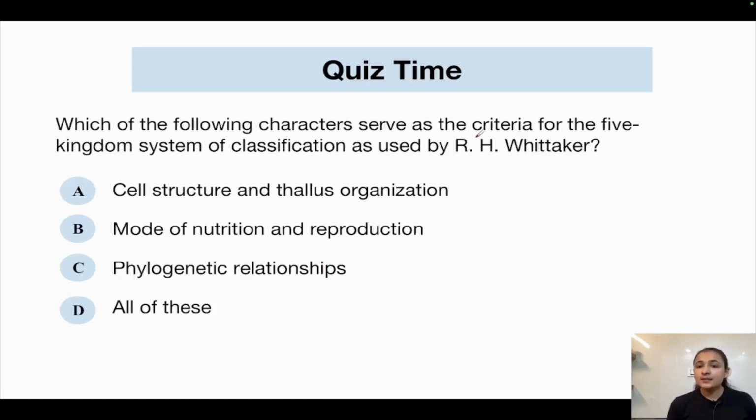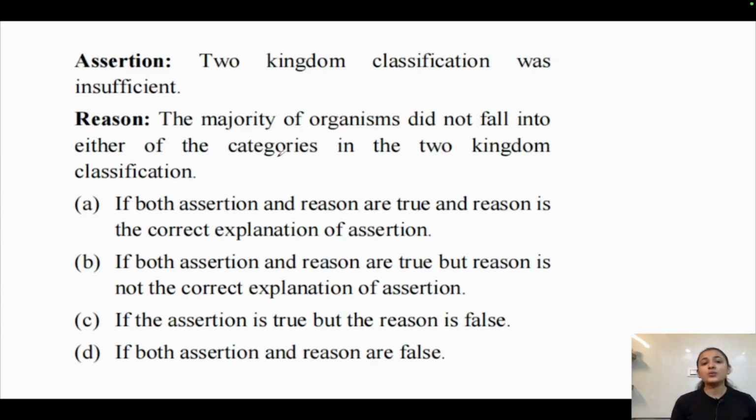Which of the following characters serve as the criteria for the 5 kingdom system of classification as used by R.H. Whittaker? Let us see the options. Cell structure and thallus organization. Yes, both of these were the criteria used by Whittaker. Mode of nutrition was also there, reproduction was also there, phylogenetic relationships were also there. So the correct answer is option number D. All of these characters were used as criteria for the 5 kingdom system of classification given by R.H. Whittaker. Now, one question is based on assertion and reason here.